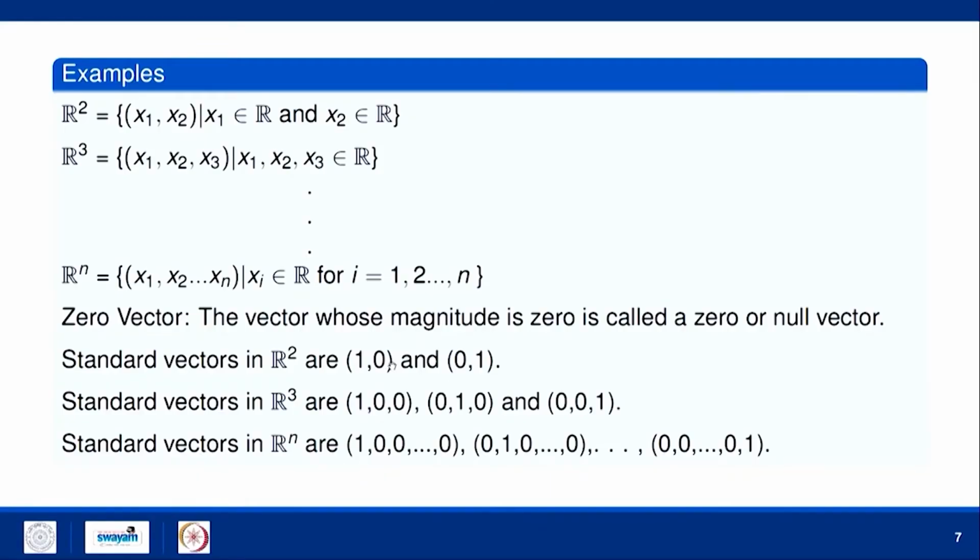Standard vectors in R2 are (1, 0) and (0, 1): (1, 0) represents the x axis and (0, 1) represents the y axis. Standard vectors in R3 are (1, 0, 0), (0, 1, 0), (0, 0, 1), that is, the x axis, y axis and z axis. Similarly, standard vectors in the generalized Rn space are (1, 0, 0, ..., 0), (0, 1, 0, ..., 0) and so on. Only one component is 1, the rest are 0.